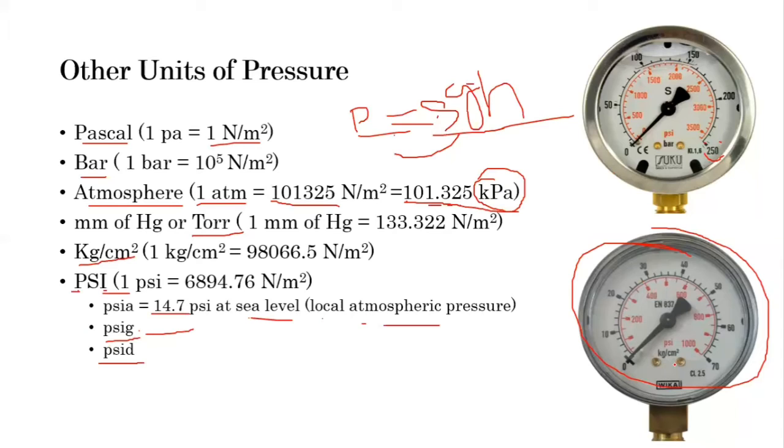Many times, if you ask for the relation between kg per cm square and bar or Pascal, they don't know it. But as technical people, we must know all the units of pressure. So these are all the units of pressure. Then we will move ahead.